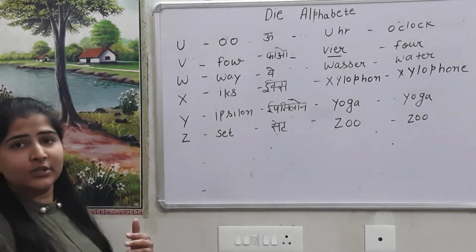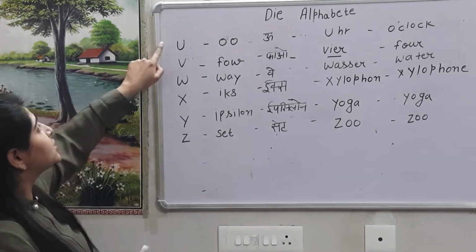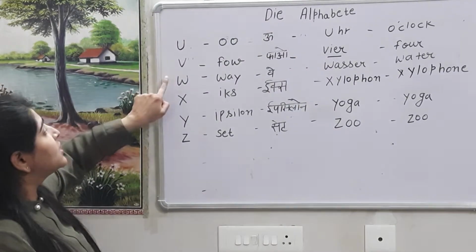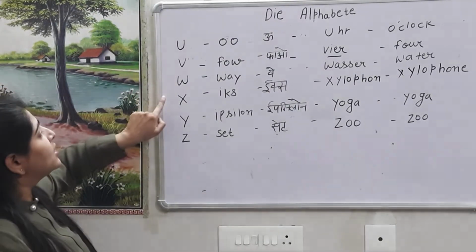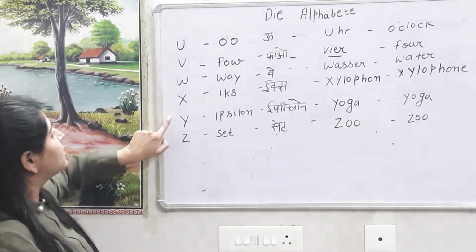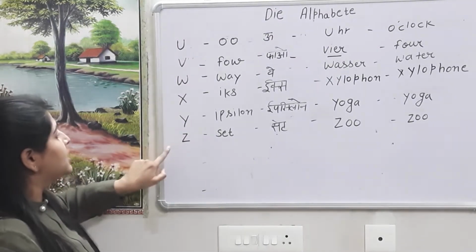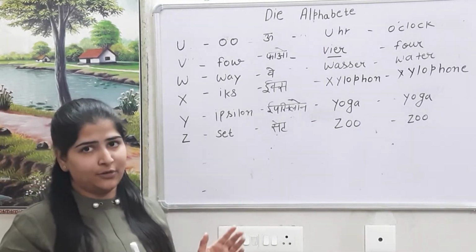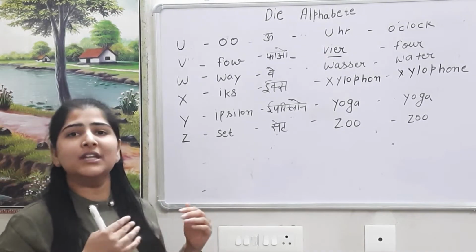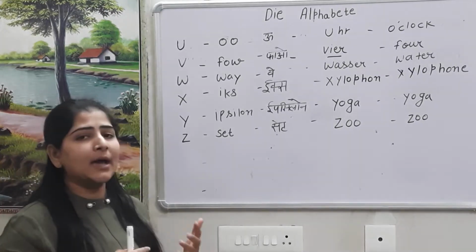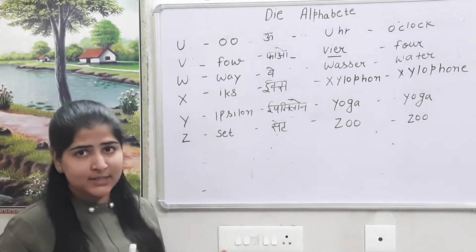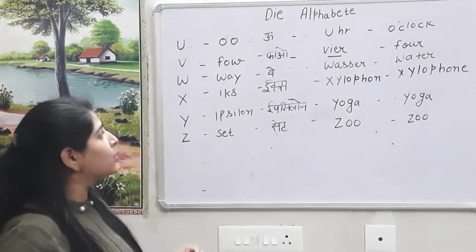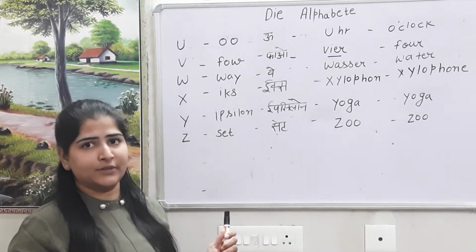Now it's time for the pronunciation. So it's oo, fow, way, eeks, epsilon, set. Now these are the same 26 alphabets which we have in English also. Now it's time for the 4 more alphabets which we have only in German. So we have to start with them.